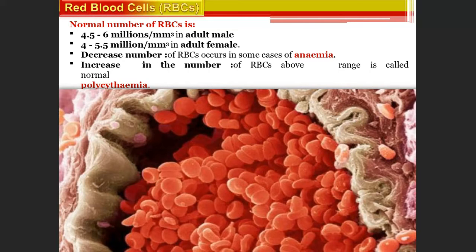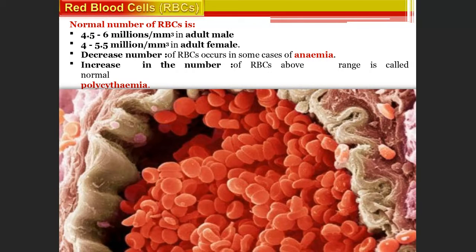What is the normal count in males? What is the normal count in females? A decrease in the number of RBCs in the blood is called anemia. Sometimes the red blood cells will decrease in number in a person. An increase in the number of RBCs is called polycythemia. So this can be asked in your MCQ paper.